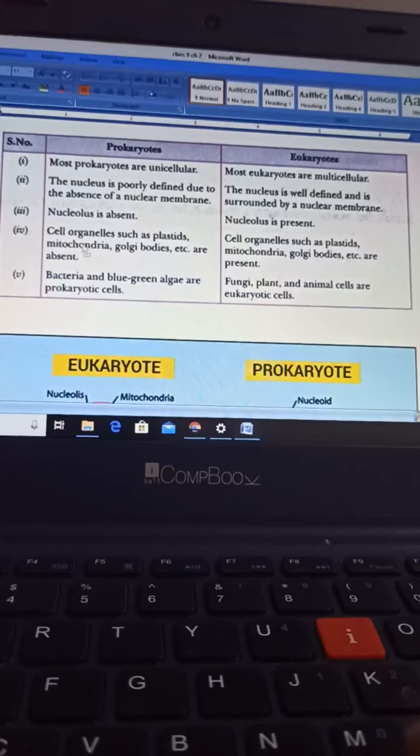Now, the fourth point, in prokaryotes, cell organelles such as plastids, mitochondria, Golgi bodies, they all are absent. So only ribosomes are present basically. Ribosomes are responsible for the formation of proteins. In case of eukaryotes, all important cell organelles like plastids, mitochondria, Golgi bodies, ribosomes, they all are present. The example in the prokaryote category is bacteria or blue-green algae. In case of eukaryotes, fungi, plants, animal cells, they all are eukaryotic cells.